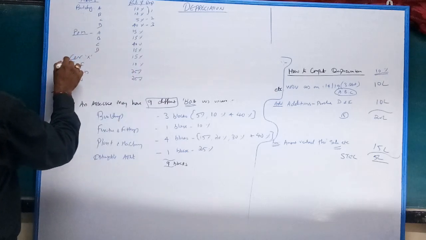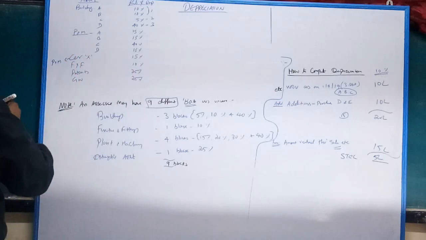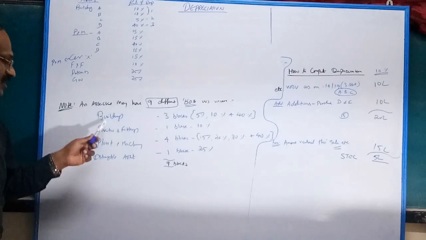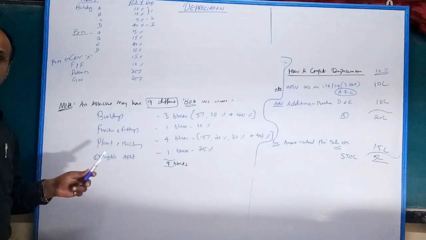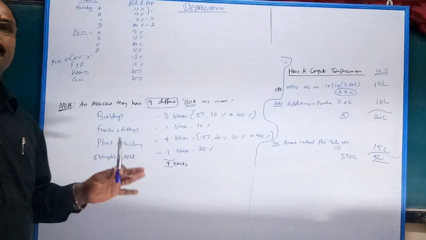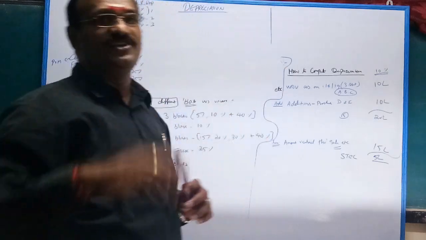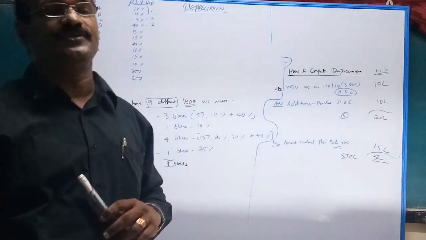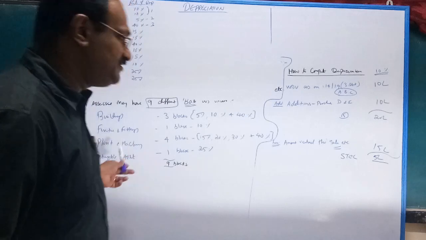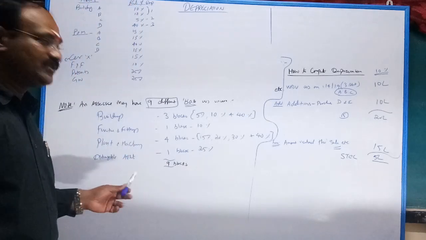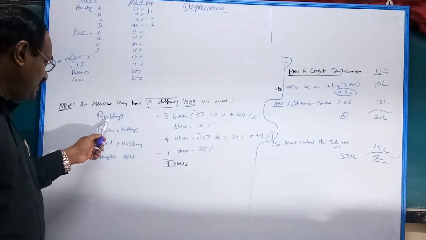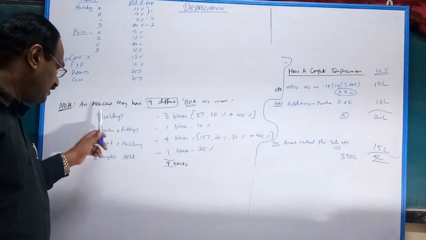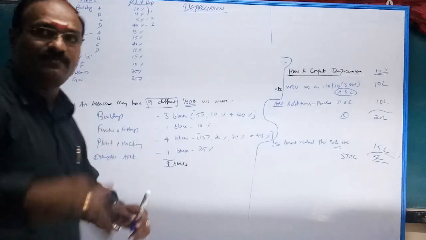See, this is also classified as plant and machinery. Listen, building, furniture, other than these two, everything comes under plant and machinery. AC, plant and machinery. Fan, plant and machinery. What about furniture? This is furniture. What about building and furniture? Other than building and furniture, everything comes under furniture.